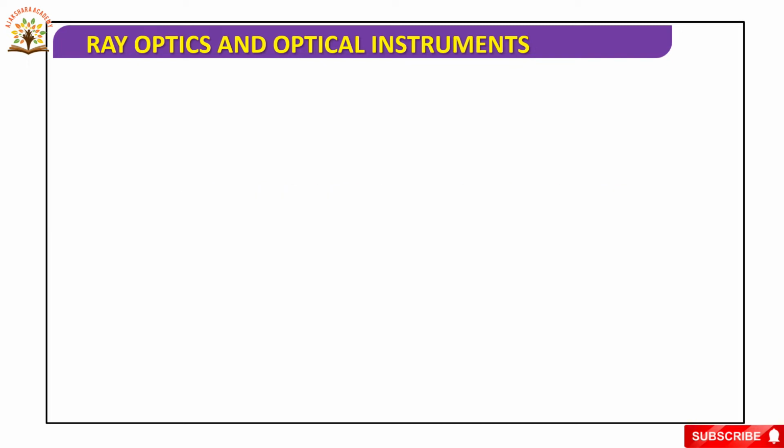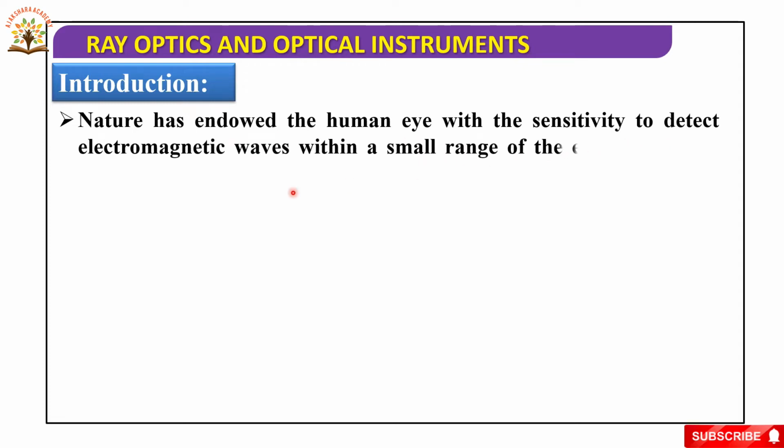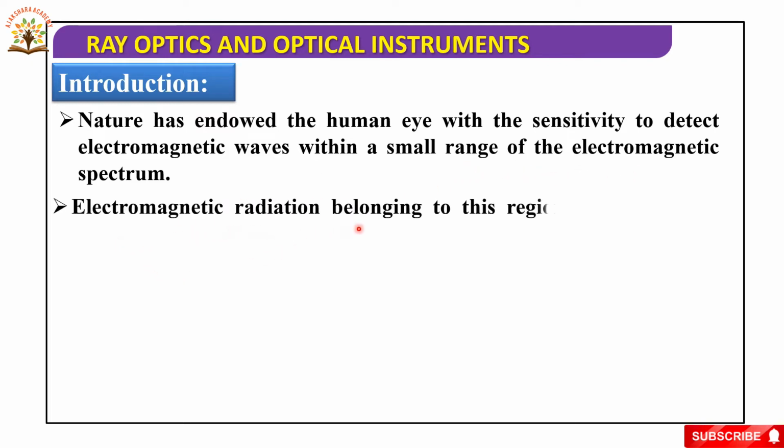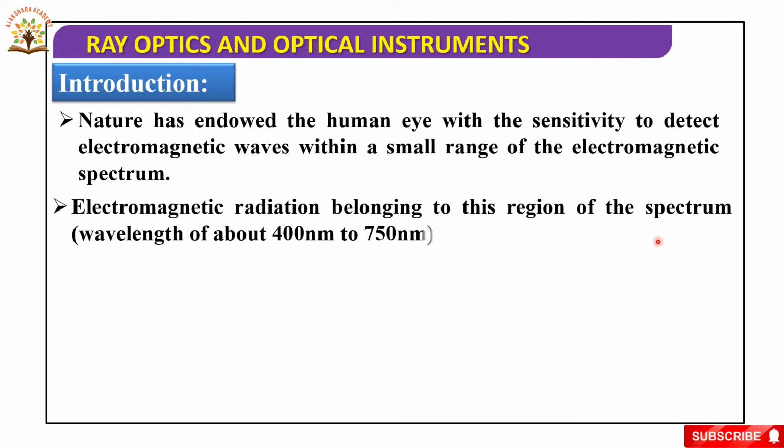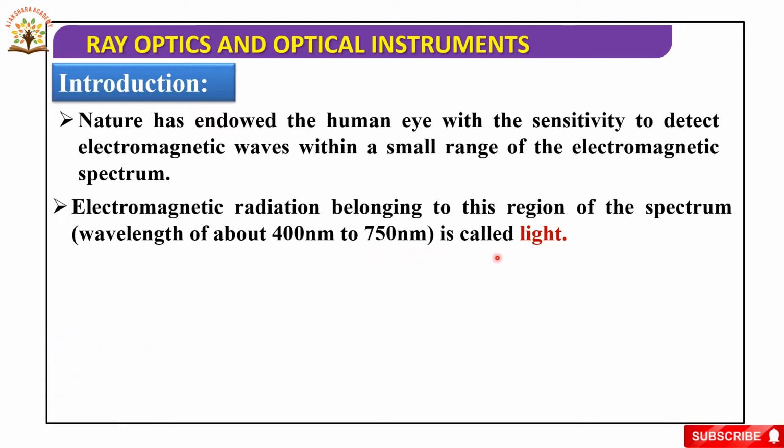First one. Now let us start with the introduction. Nature has endowed the human eye with the sensitivity to detect electromagnetic waves within a small range of the electromagnetic spectrum. Electromagnetic radiation belonging to this region of the spectrum, with a wavelength of about 400 nanometers to 750 nanometers, is called light.